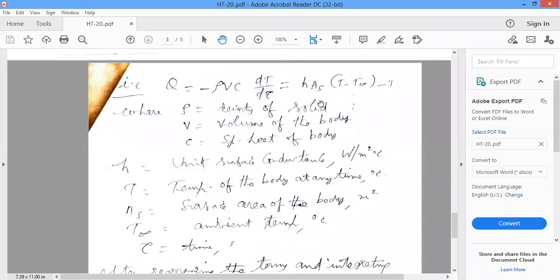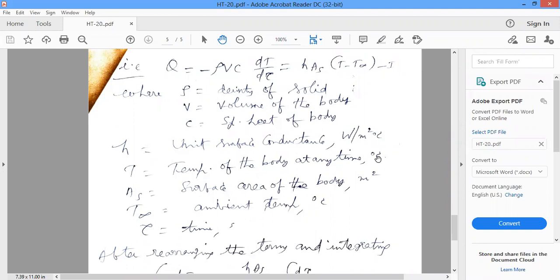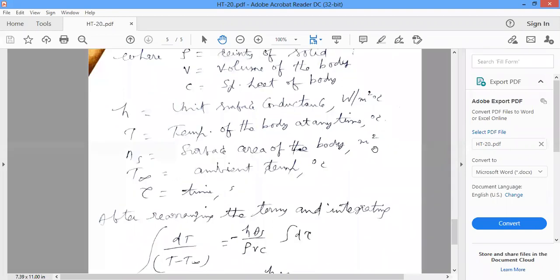So density in kg per meter cube, volume in meter cube, specific heat, you know the units of specific heat, and h, the convective heat transfer coefficient, in watt per meter square Kelvin, or watt per meter square degree centigrade. Temperature in degree centigrade or Kelvin, and surface area in meter square.